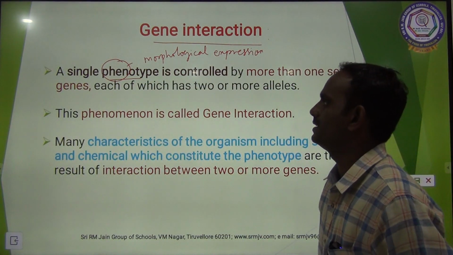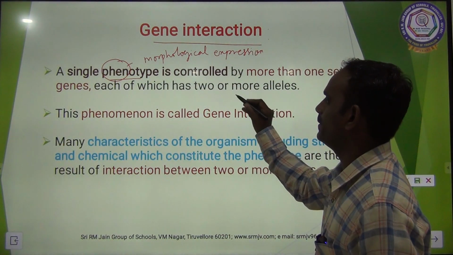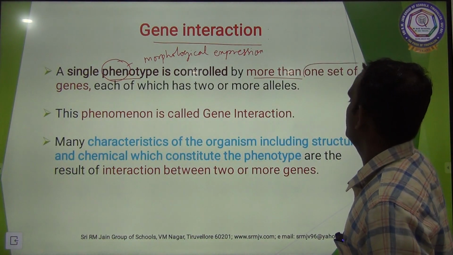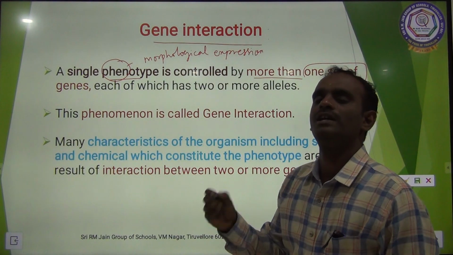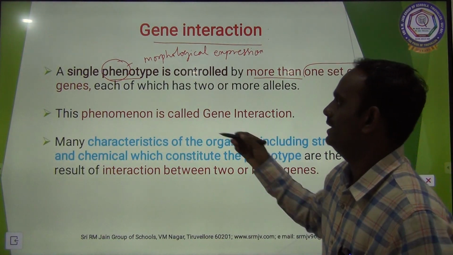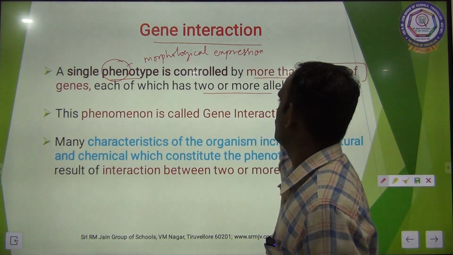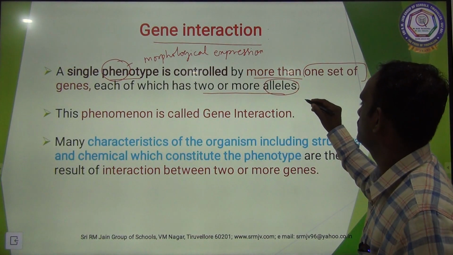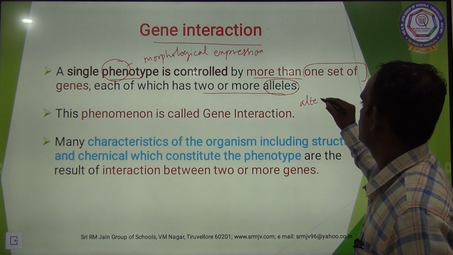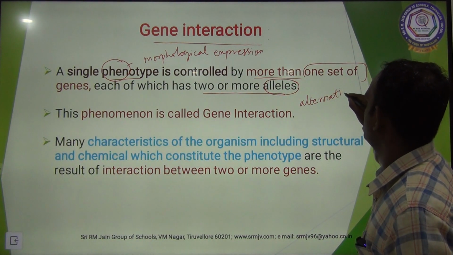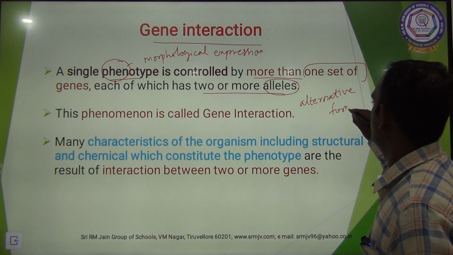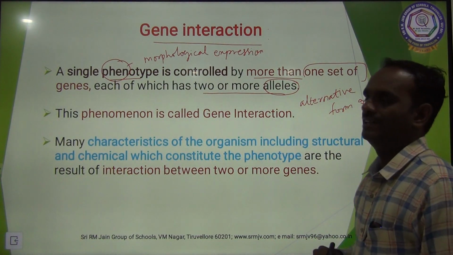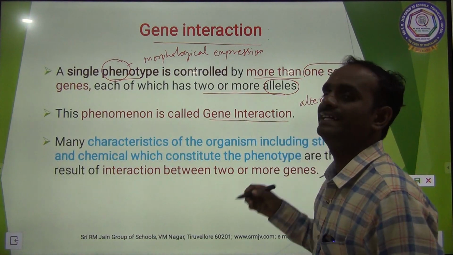A single morphological expression, the phenotype, is controlled by more than one set of genes, each of which has two or more alleles. You know very well, alleles are nothing but alternative forms of a gene. Okay, this phenomenon is called gene interaction.